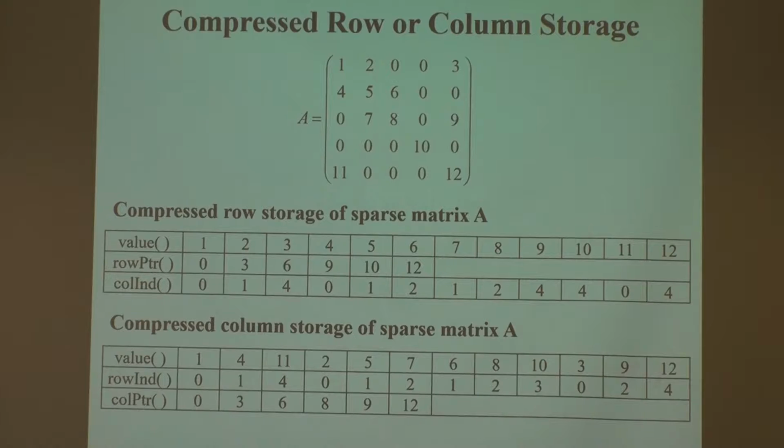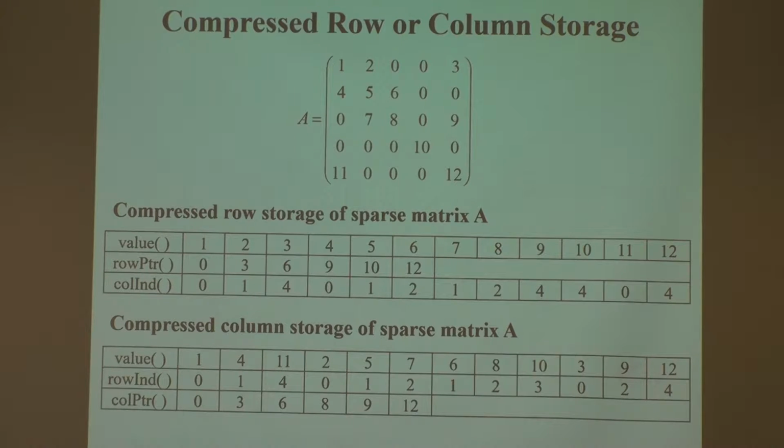Equivalently, for sure, there is the compressed column. The column pointer tells how many non-zero elements are in the first column. It starts from 0, and then the next pointer is 3. That means 0, 1, 2 belong to the first column. Nothing special, but assume that it's sorted, and your data is stored in this manner.